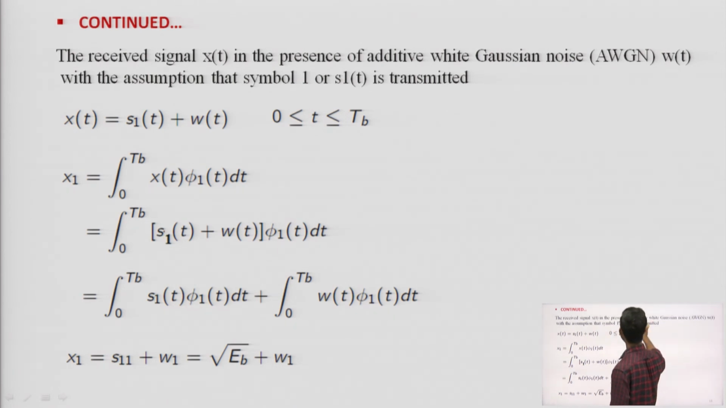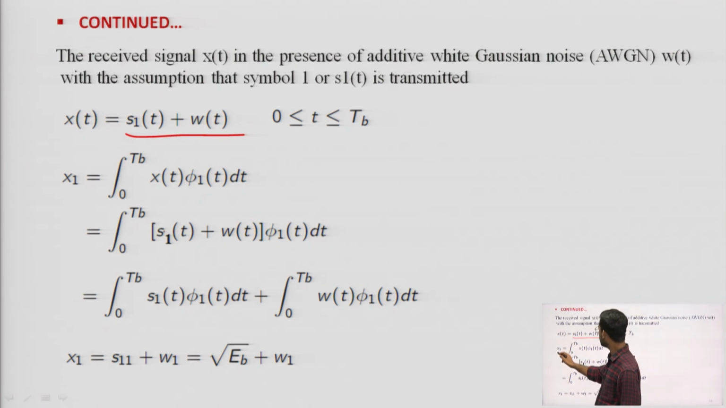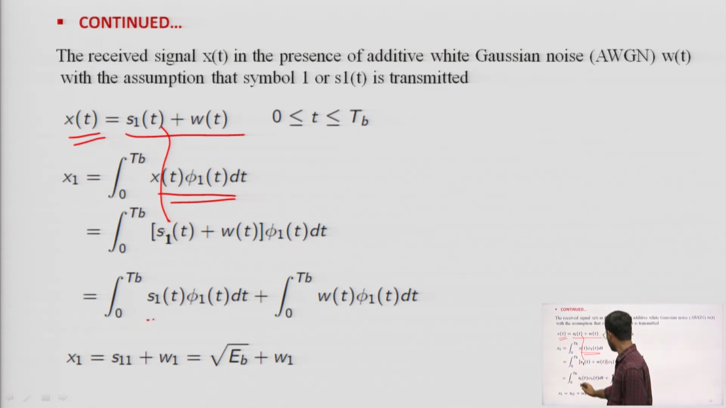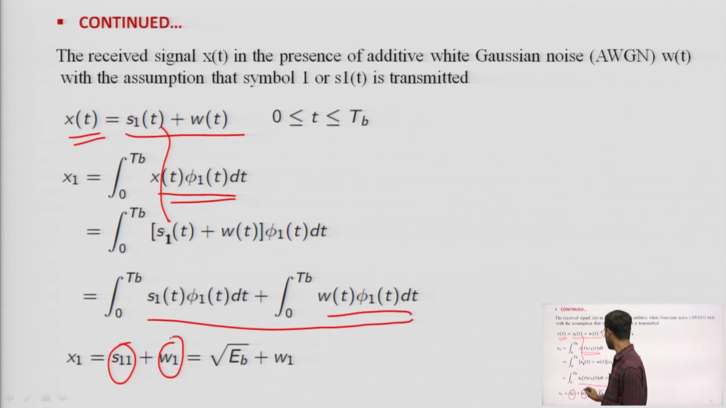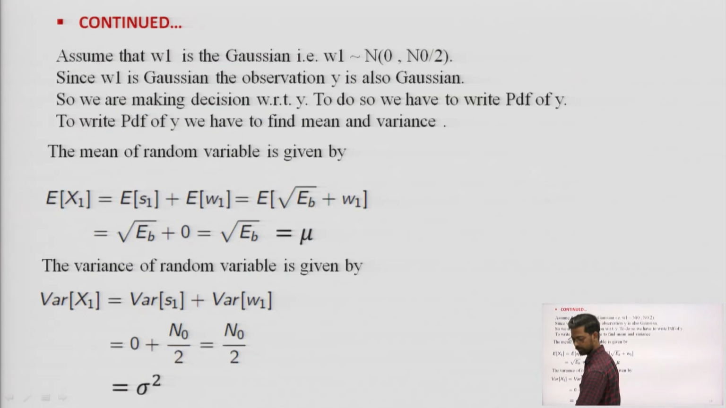The received signal x(t) in the presence of additive white Gaussian noise, with the assumption that symbol 1 or S1 is transmitted, is x(t) = s1(t) + w(t). We know that x1 is obtained from x(t) multiplied by phi 1(t) dt. So x(t) is s1(t) plus w(t), which I can split like this, then I get s1, and similarly this one is w1. That is nothing but s1 equal to root Eb, plus w1.